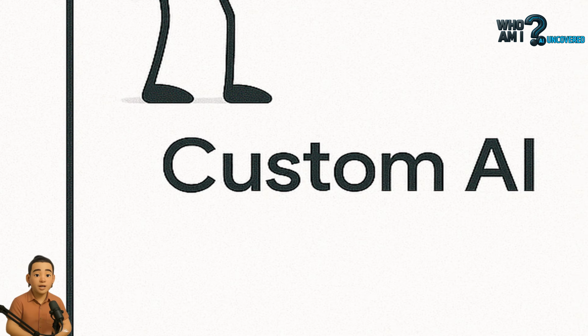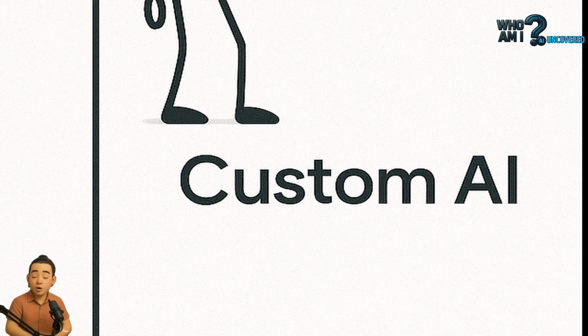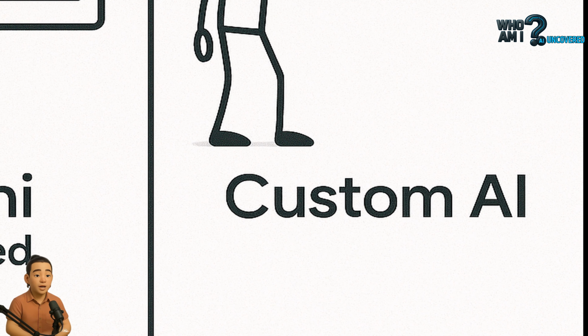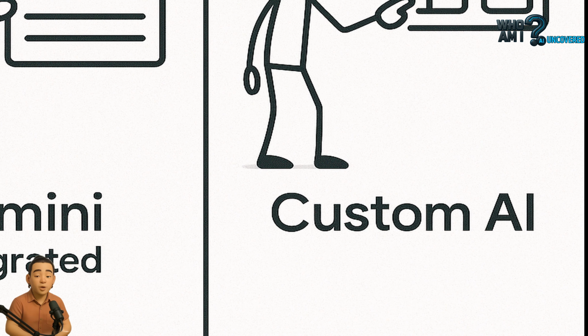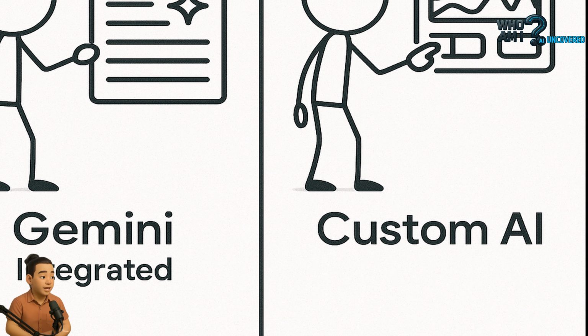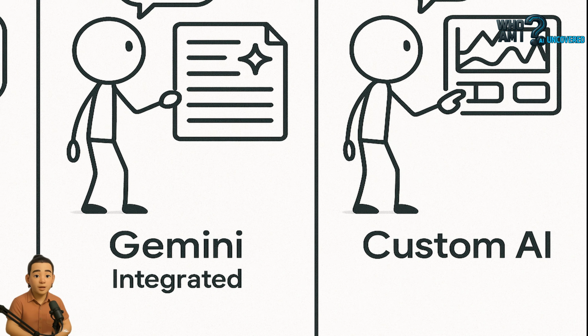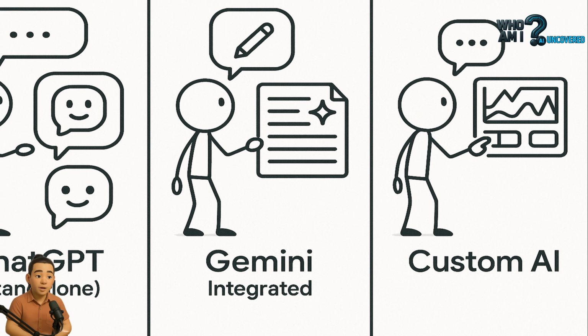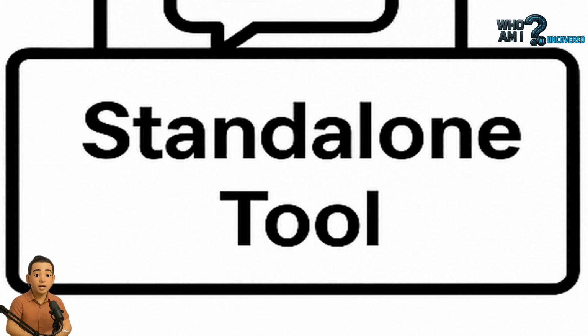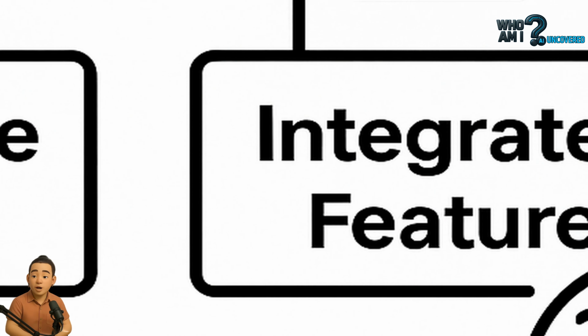There are 3 categories: standalone, integrated, and custom AI solutions. Standalone tools are self-contained systems. ChatGPT, Claude, MidJourney, Perplexity. You use them directly through a browser or app. They're flexible, multi-purpose, and increasingly multimodal, capable of handling text, image, audio, and even code.